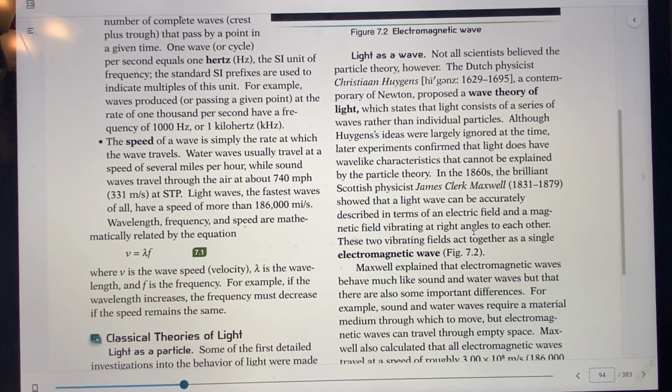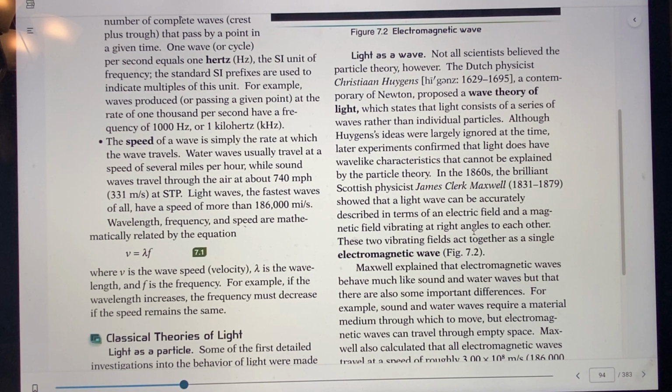Very important formula, because with that formula, if you have a wave and you have the speed, you could find out the frequency. Or if you have the frequency and you have the speed, you could find the wavelength. So this is really important and an easy equation, really. Basically, when you have the speed, if you increase the frequency, here's the f, you are going to decrease the wavelength.